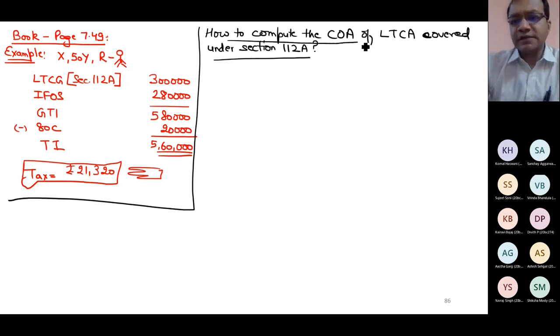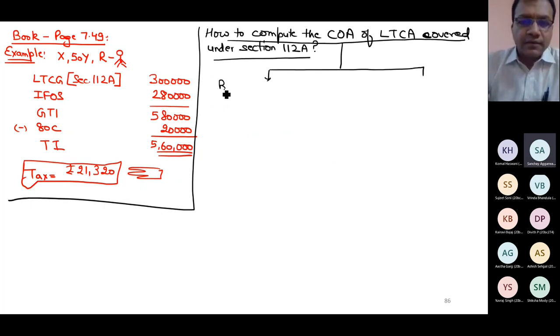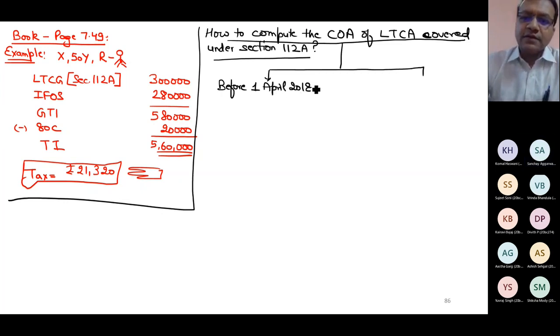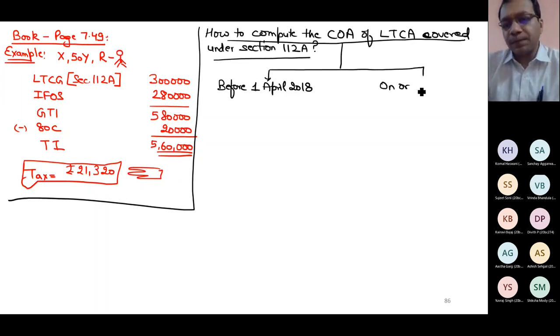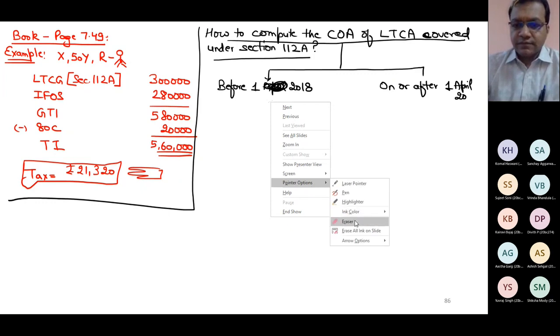So I divide this in two parts. Can you tell me why I divide this in two parts, or which are those two parts? Before and after 1st February 2018. Yes, those long-term assets covered under 112A which have been acquired before 1st February 2018, and those acquired on or after 1st February 2018.